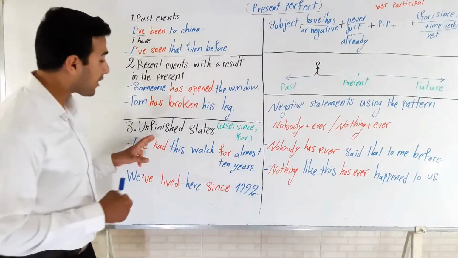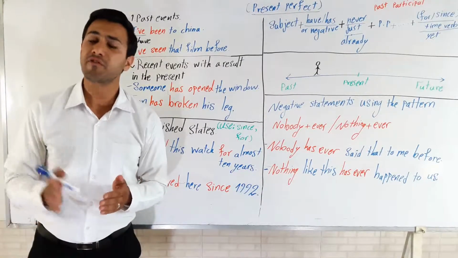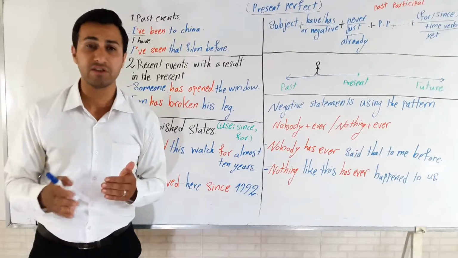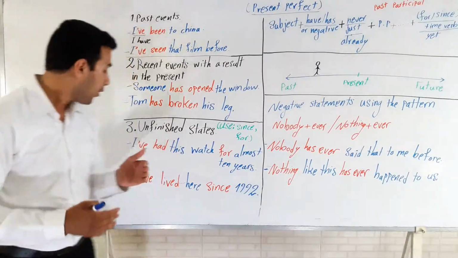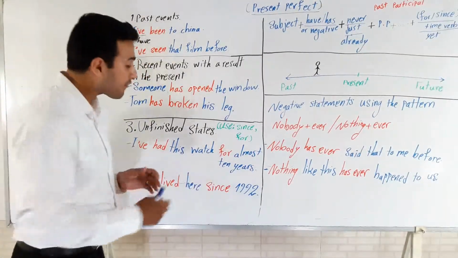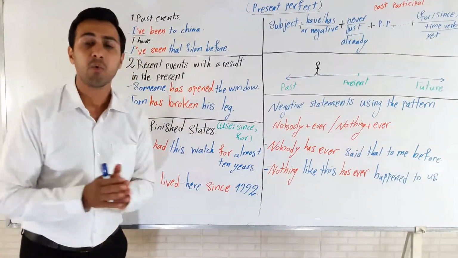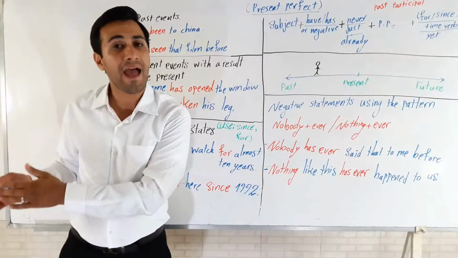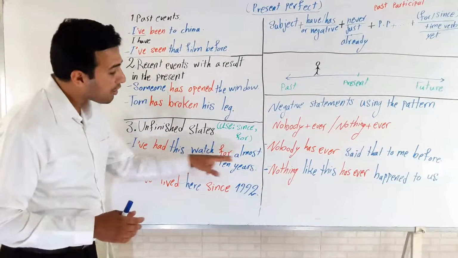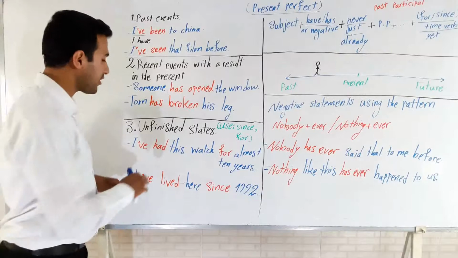The third function is about unfinished states. Use since and for. So since refers to one point in time, and for is referring to countable time. Over here, I've had this watch for almost 10 years. We've got for, and don't forget, when we're talking about unfinished states, we are talking about something that has started in the past and still continues. I've had this watch for almost 10 years. It means that I had the watch, and right now I have the watch.